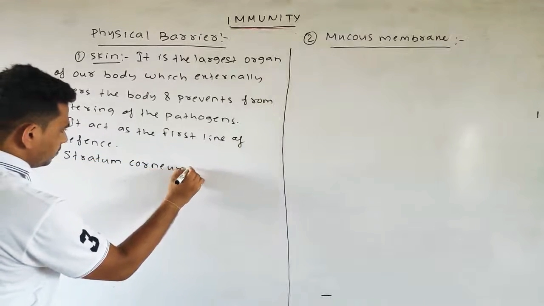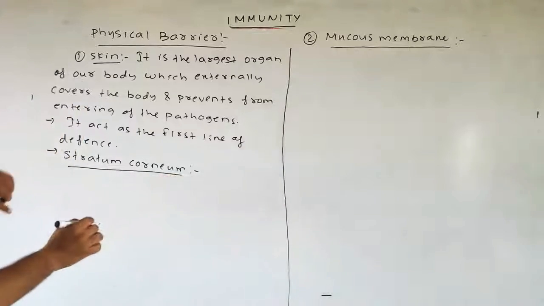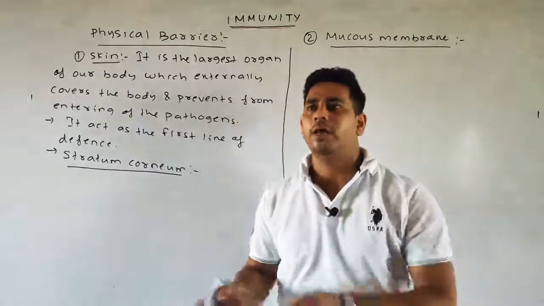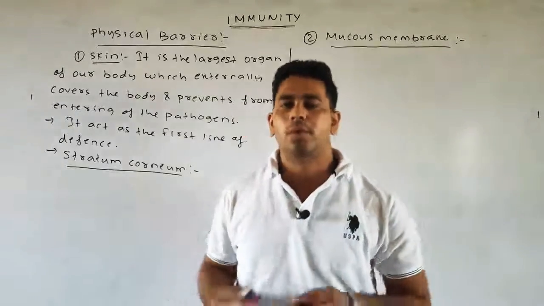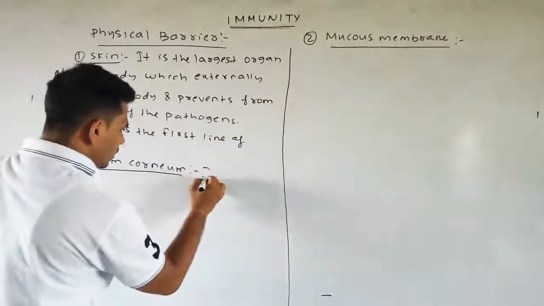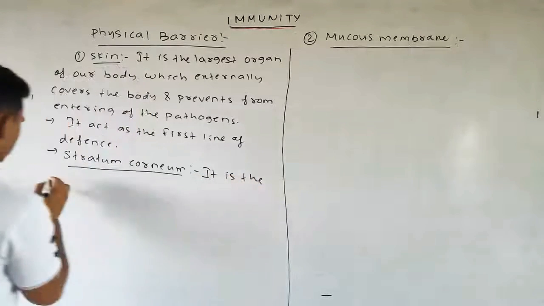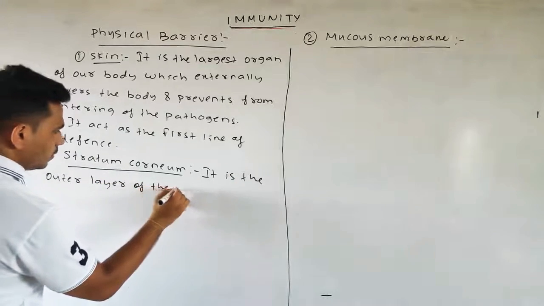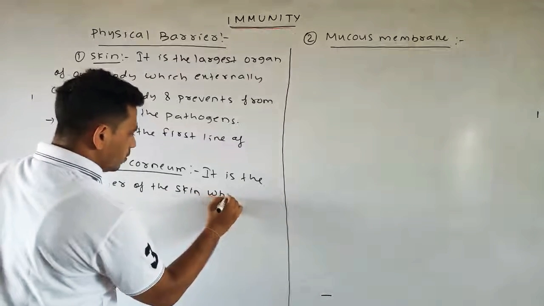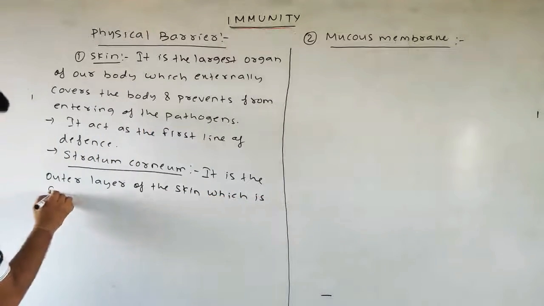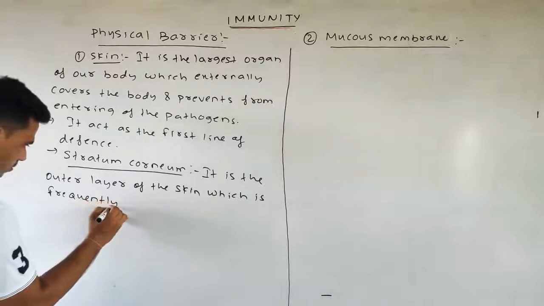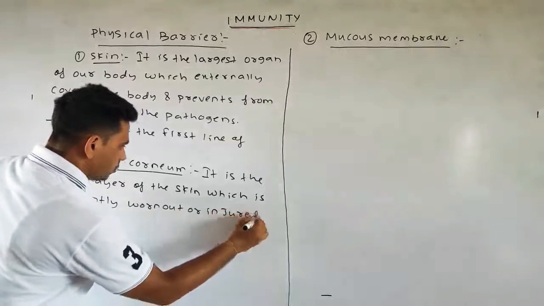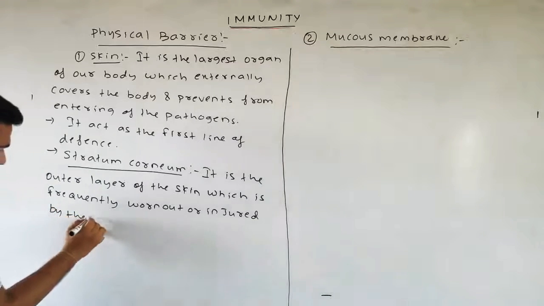Next, stratum corneum. What is stratum corneum? It is the outer layer of the skin which is frequently worn out or injured by the pathogens.